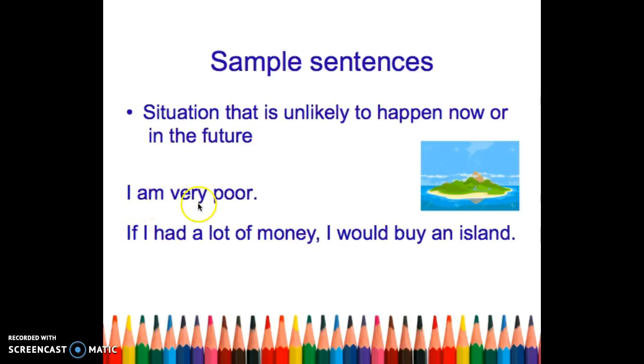Here, I am very poor. It means that I don't have a lot of money. And now I try to imagine myself having a lot of money. And I make this sentence. If I had a lot of money, I would buy an island. In the real world, I don't have a lot of money because I'm poor, and I definitely cannot buy an island, right? So, in this sentence, I'm just using my imagination to imagine if I have a lot of money. So I will use type 2 conditionals.